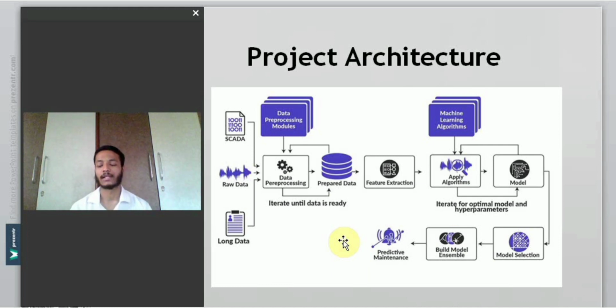Then the model is created after further applying the algorithms. Then the best model selection is done after the anomaly detection and the fault classification. Then these selected models are assembled together, which is the model ensembling part, and we know about the maintenance, where exactly the fault is and where we want to perform this predictive maintenance.